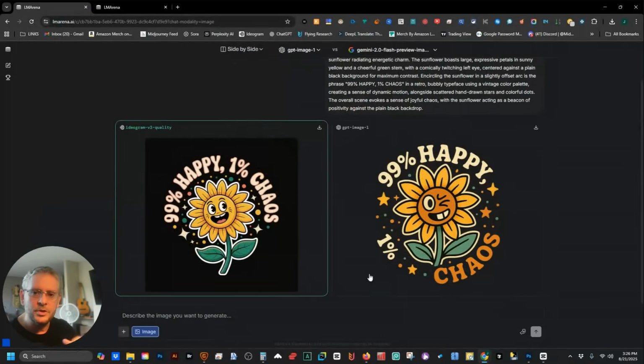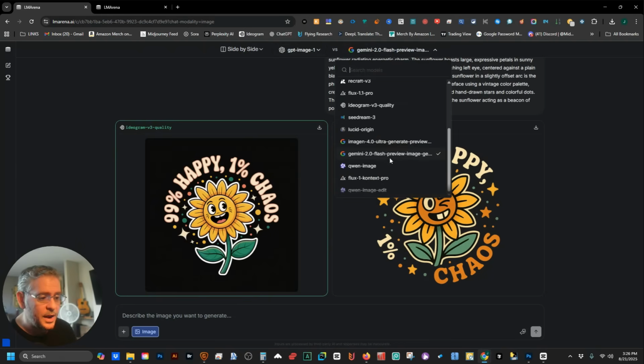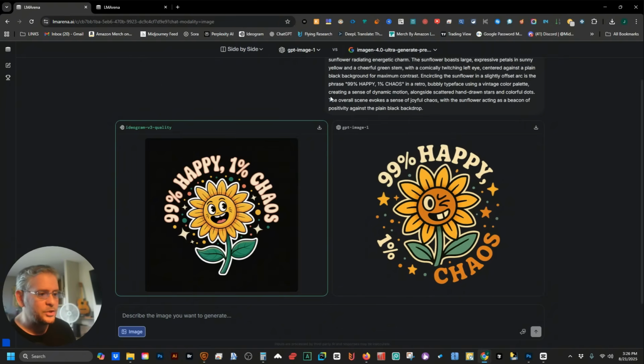So you upload an image if you want to remix it, but if you're choosing a model that doesn't allow for it, then that little plus button will go away. So that's the only bad thing with Ideogram, it doesn't let you do remixes, but ChatGPT does and Gemini 2.0 Flash Preview does. And I think those are the ones that do. As you see, once I switch, that plus button goes away. So if you want to remix, you could do that here as well, which I think is pretty cool.